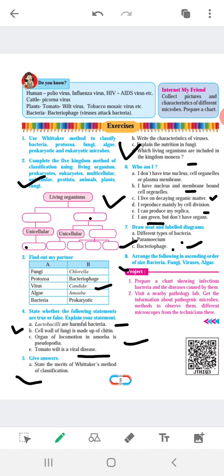Okay, question: arrange the following in ascending order of size: bacteria, fungi, viruses, algae. So from the minute size to the larger one, यानी सबसे छोटा इनमें से कौन सा है, बैक्टीरिया है या फंजाई है या वायरस है या अलगी है, वो आपको पहले लिखना है और उसके बाद उससे बड़ा करके लास्ट में जो आएगा सबसे बड़ा. I think the last one is algae and the first one is viruses, and between fungi and bacteria you have to find which one is bigger and which one is smaller.